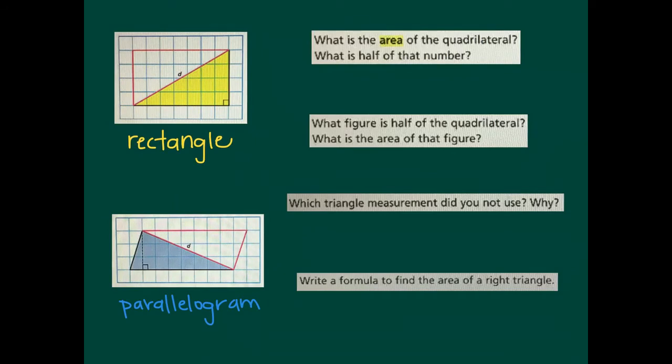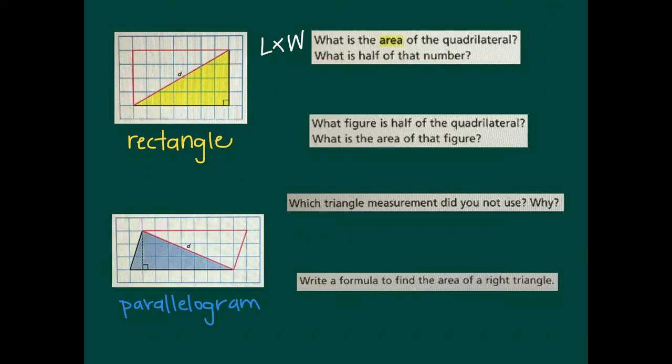To get you warmed up for finding the area of a triangle, I first want to review what the area is of a quadrilateral. Now remember, area of a quadrilateral is taking length times width. So on this first drawing, we have a rectangle. Okay, notice that they've already yellowed out one of the right triangles that, when congruent and added to another, creates a full rectangle.